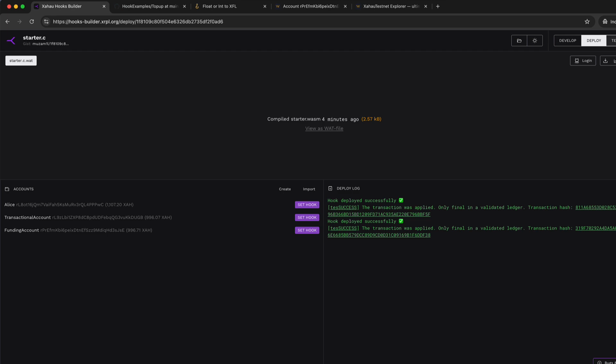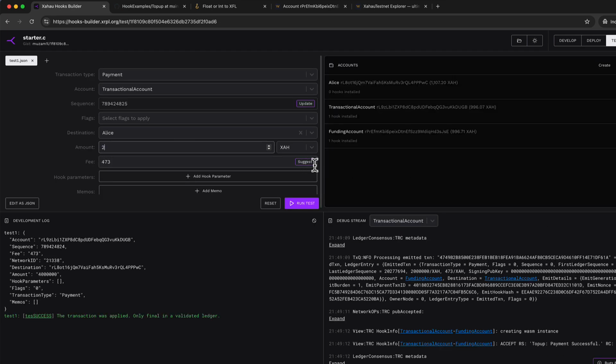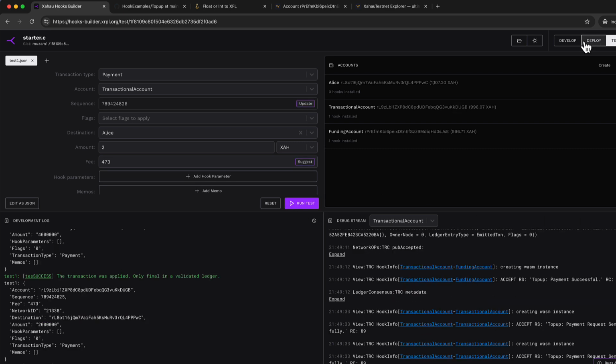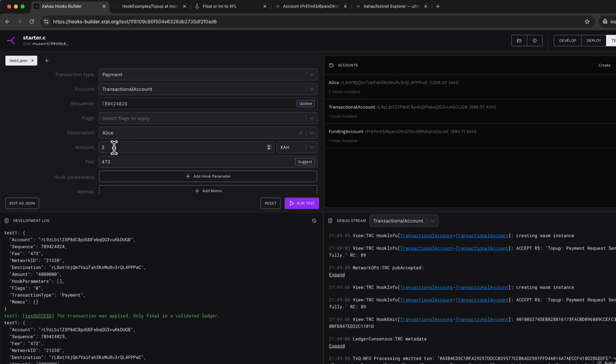Let's do it again. This time I'll send 2 ZA and the balance will be 994, which triggers the funding request because the balance falls below 995. As you can see, it's 994 and after a couple of seconds it becomes 996. Now I'll just send 1 ZA, but the balance doesn't fall below 995, so it should not request funding. Let's check that.